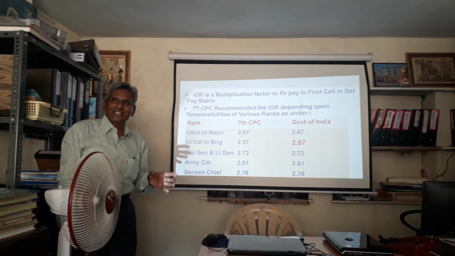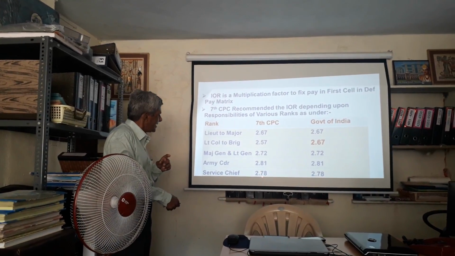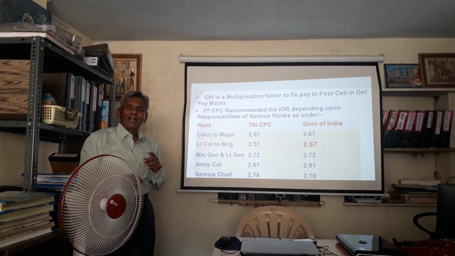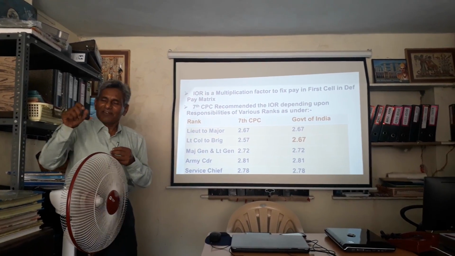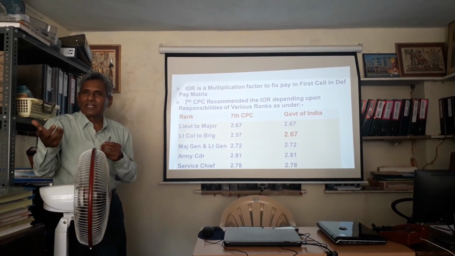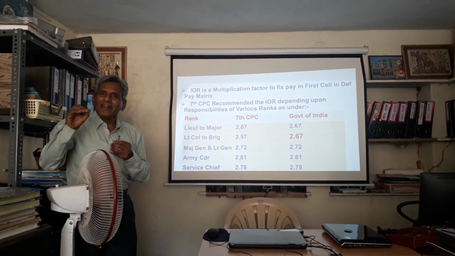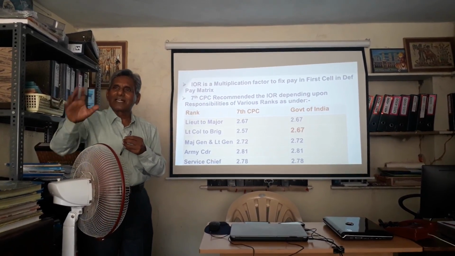Now if you watch this IOR, even by the 7th CPC, the second lieutenant, nowadays there is no second lieutenant, it has been abolished. Can the responsibility of a lieutenant and a brigade commander be the same?